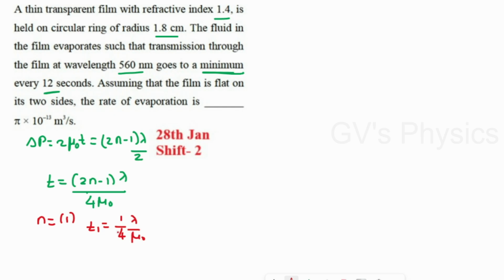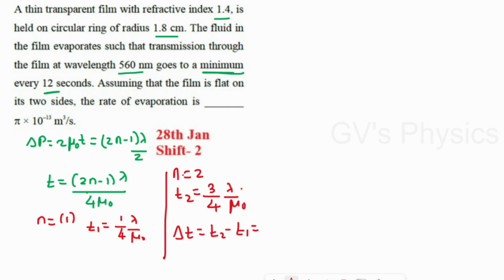Again we can substitute n as 2. If you take n equal to 2, 2 2s are 4, so T2 will be 4 minus 1, 3, so 3 by 4 lambda by mu naught. Now we have to find the change in thickness, so we can write del T is equal to T2 minus T1.